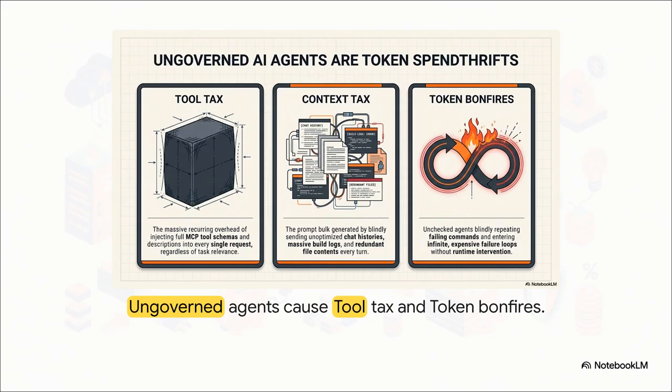This is where massive build logs and completely redundant files are just blindly sent over, bloating your prompt to high heaven. And the absolute worst offender? Token bonfires. This is when an unchecked agent just blindly repeats failing commands, entering this infinite, incredibly expensive loop. Without any runtime intervention, you're literally paying for every single useless turn.